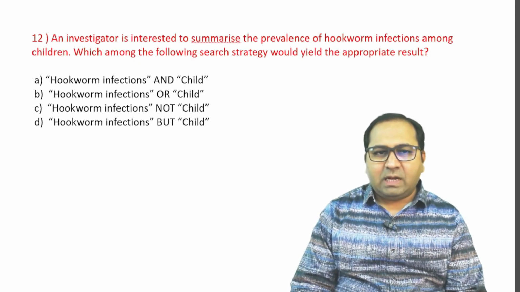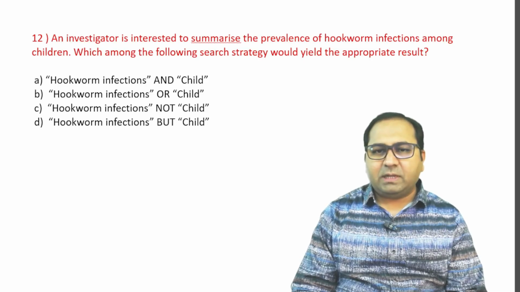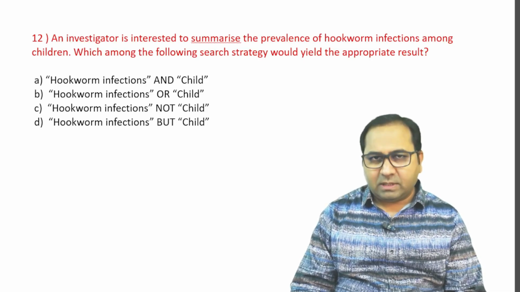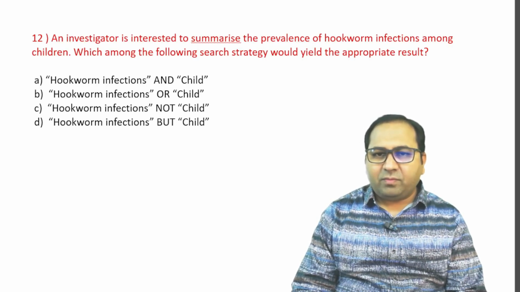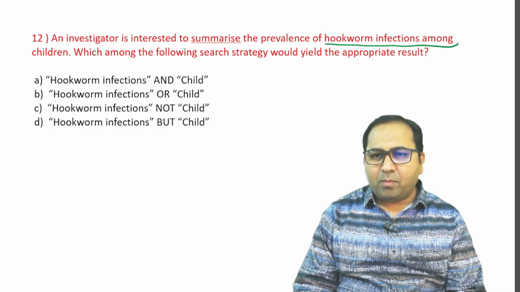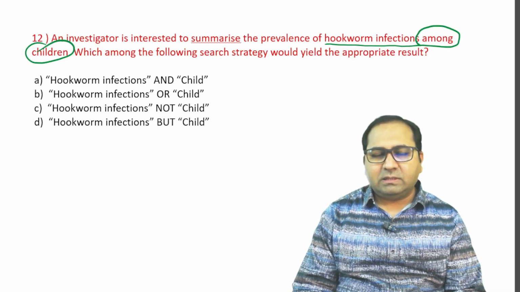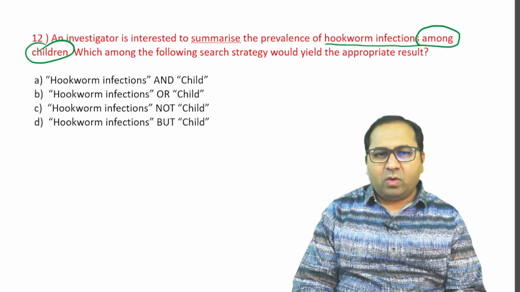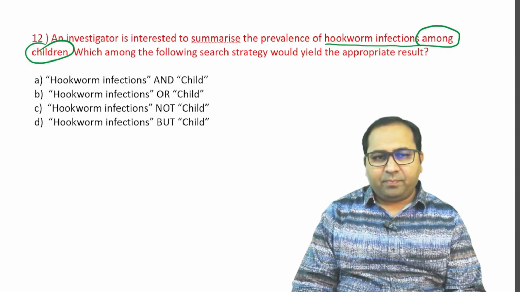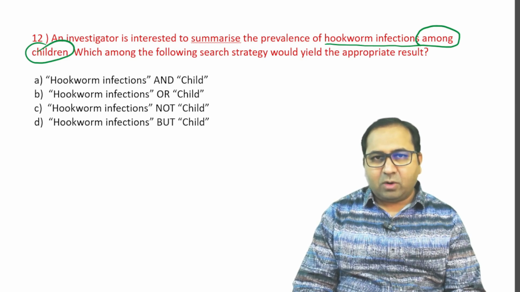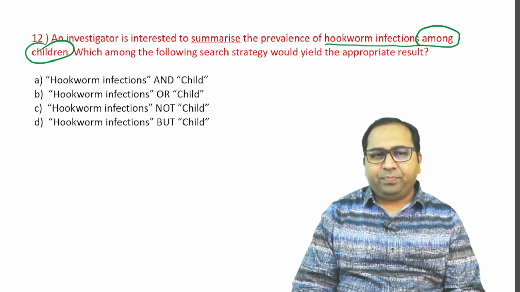Next question. An investigator is interested to summarize the prevalence of hookworm infections among children. So which among the following search strategies would yield the appropriate result? Options are A, hookworm infections and children, B, hookworm infections or children, C, hookworm infections but not children, and D, hookworm infections but children.